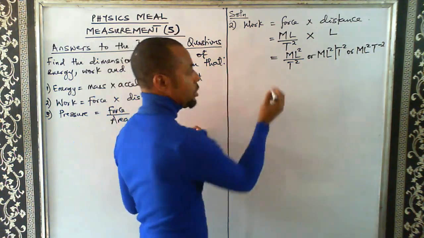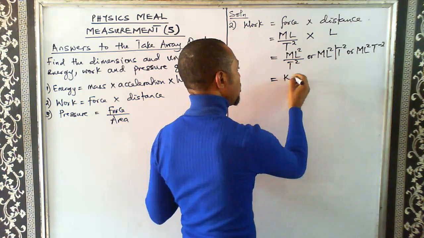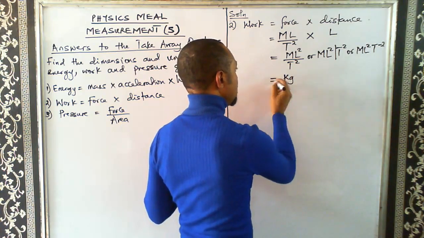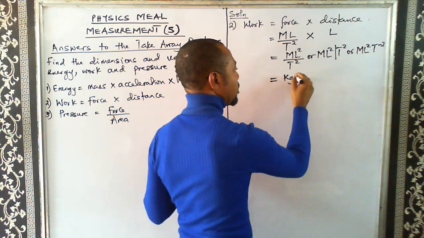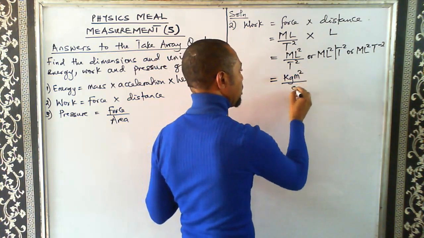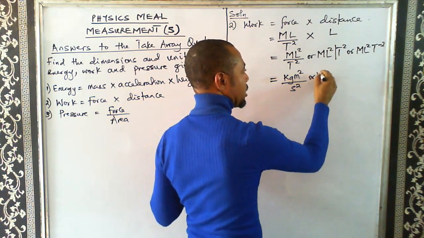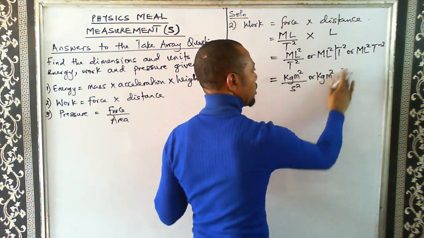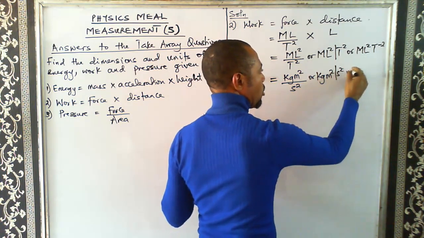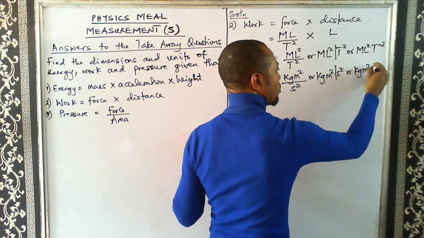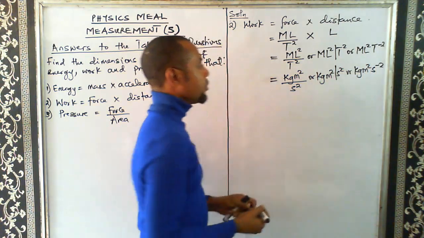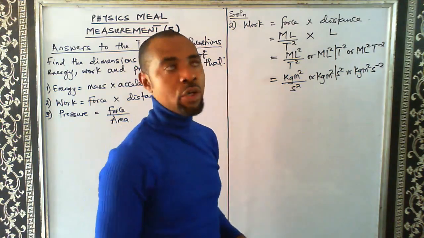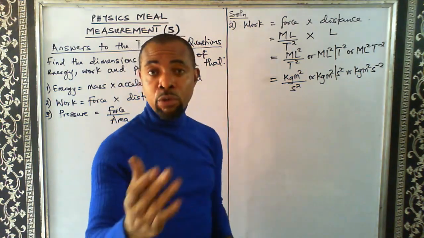So work and energy are dimensionally the same. So the unit will now be kilogram, using the unit to replace the dimension. So meter square all upon second square, or I can write it as kilogram meter square per second square. In the same way, we have said that the SI unit of energy is joule.